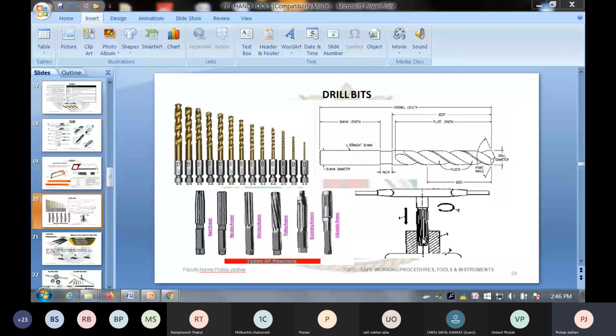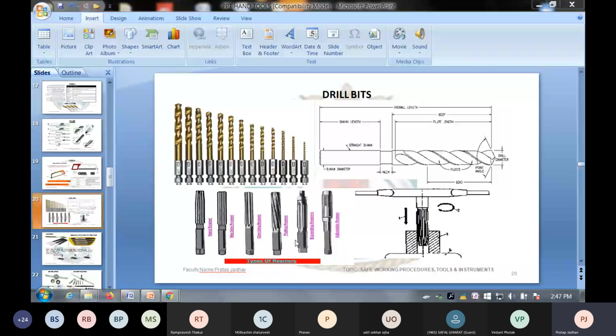Reamers also you get of different diameters, either in mm or inches, and depending on the size of the drill bit, we select the size of the reamer. So the reamer is used for finishing the hole. You may get the reamer fixed type or you may get the reamer adjustable type, so one reamer can be used for different sizes of holes. That's what we call the reamer.